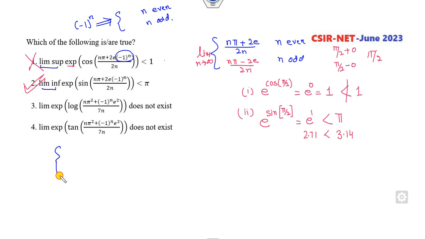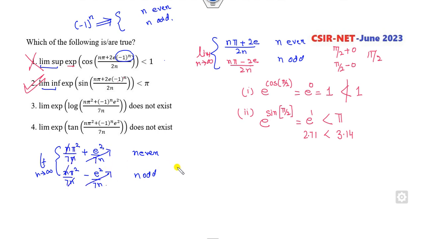Again, this is the even and odd case, and I can break them. It is (nπ² + e²)/7n when n is even, and when n is odd, it will be (nπ² - e²)/7n. As n approaches infinity, the e² part goes to 0 in both cases, so it is cancelled out. It will be π²/7. Now you can substitute here. The third option will be e raised to log of π²/7, which is a finite number. It is nothing but π²/7, which is finite, but the option says it does not exist. So it is cancelled out.